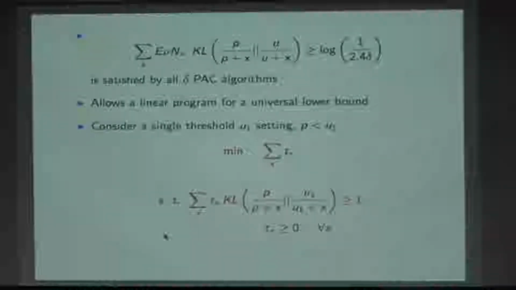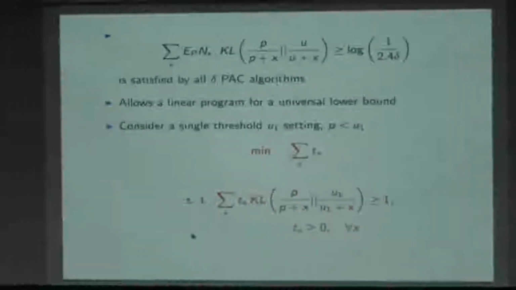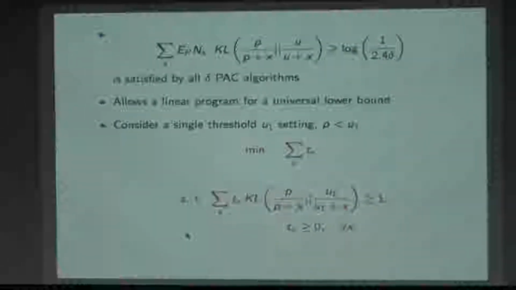So what's the linear program that I get? I'll make a variable here, I'll call it T of X. I want to minimize the total number of questions I ask, so the summation of T of X. And any delta-PAC algorithm has to satisfy this constraint: the summation of T of X times the Kullback-Leibler divergence between P upon P plus X and U1 upon U1 plus X should be greater than or equal to 1. This is my linear program that I get when I'm searching for a lower bound. Every delta-PAC algorithm satisfies this constraint. So I made these variables, and I'm looking for the variables which satisfy this constraint and take the minimum value here. This will give me my lower bound to the problem.